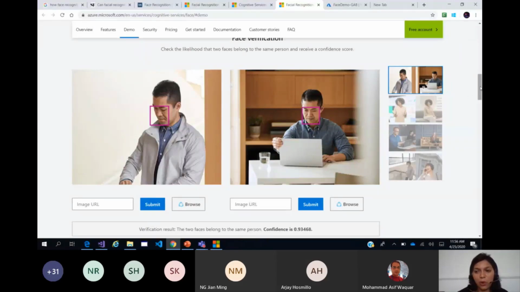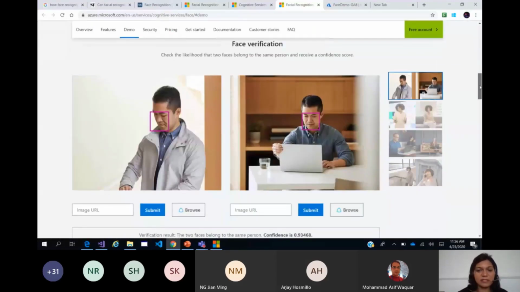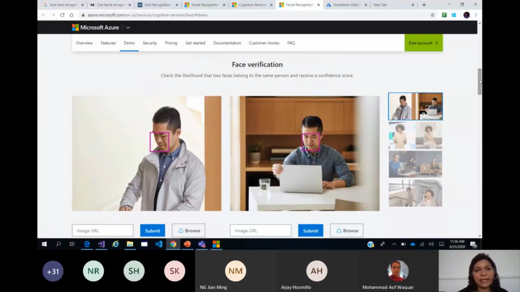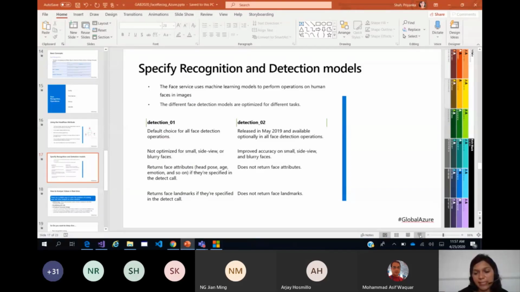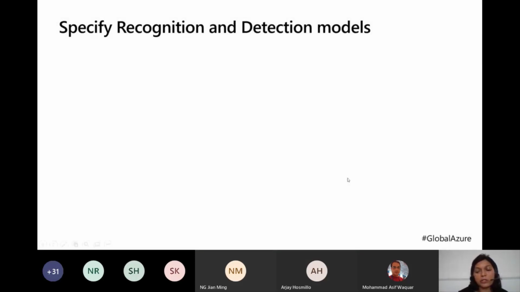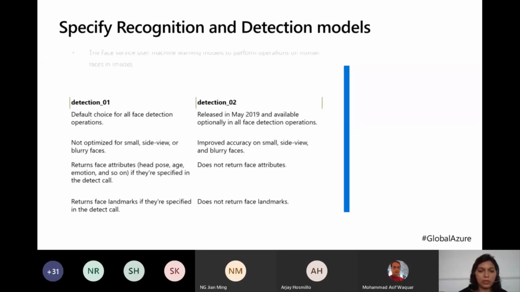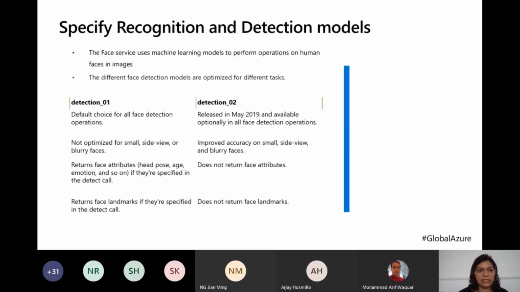And you can choose to use the models which are here, recognition 1 2, detection 1 2, depending on the level of accuracy which your applications demand. Also, just remember that if you're not very sure about which model to use, whether it is detection 01 or recognition 01, if you don't specify, then it will by default use the latest one which is available, right? So you have recognition, you have detection, and behind the scenes, this detection and recognition are basically using machine learning models. Okay, and they are optimized for different tasks.